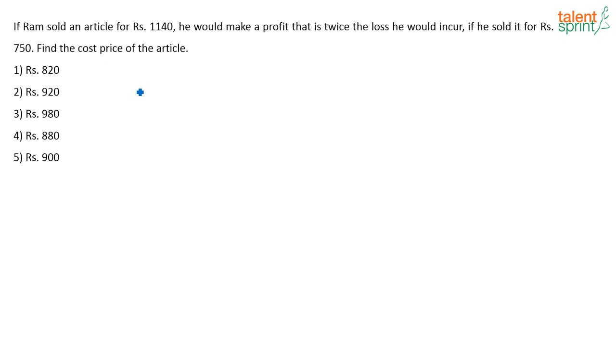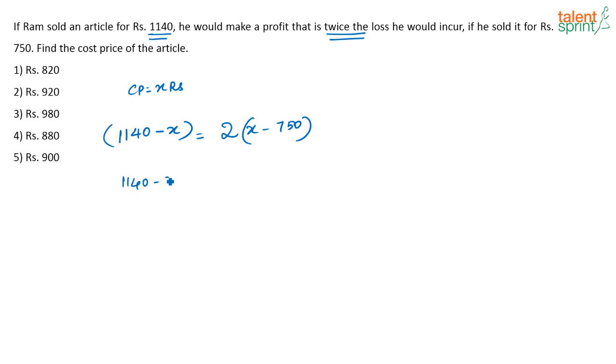See, let us assume that the cost price of the article, let that be X rupees. Now, if Ram is selling the article for 1140, he would make a profit, correct? So, what is the profit that he will make? The profit that he will make will be nothing but 1140 minus X. This profit is nothing but twice the loss that he would incur if he sold it for 750. Now, what will be the loss that he will make if he is selling for 750 rupees? The cost price minus the selling price, that will be his loss. Now, what is said? The profit that he makes in this case is nothing but twice the loss. Equate this, find out the value of X, that's all.